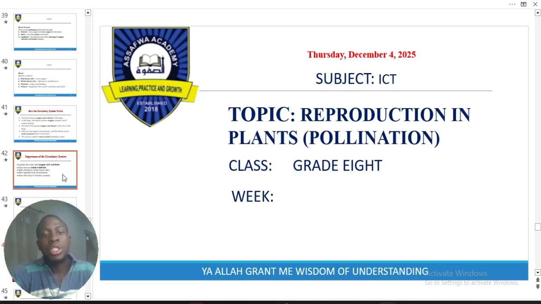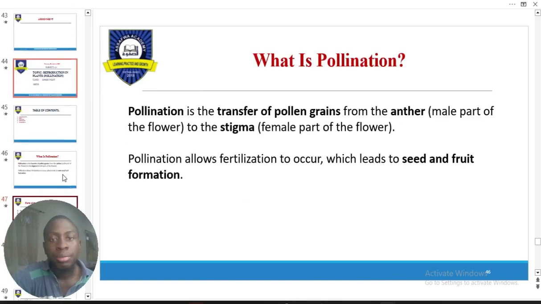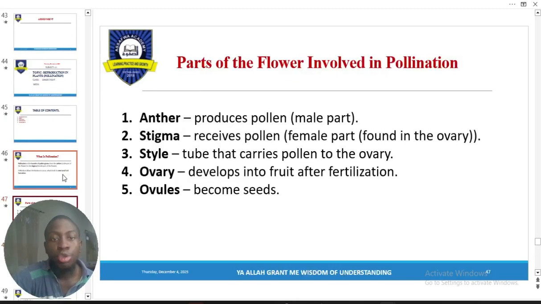Now, this process can happen on the same plant or it can happen from one plant to another plant, as long as they are of the same species. So don't worry, as long as they are of the same species. Now, I've already told you what pollination is: the process of transferring the anther to the stigma.